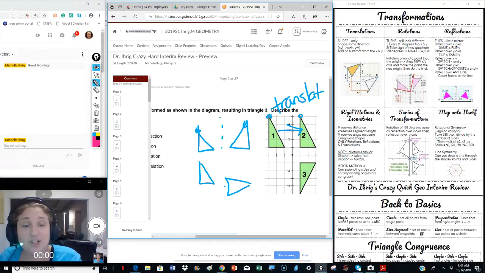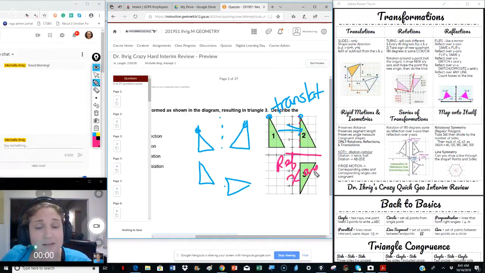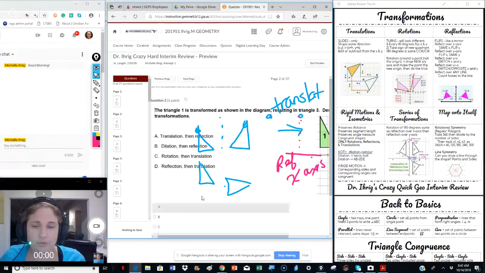After the translation, it did have a reflection, and we can see that because we go 1, 2, 3, 4, 5 up, 5 down, and we have our reflection. Technically, it was a reflection over the x-axis. So our two things are translation and then reflection. Translation, reflection. So when we go over here, mouse tool, for me, it's choice A, translation, reflection.